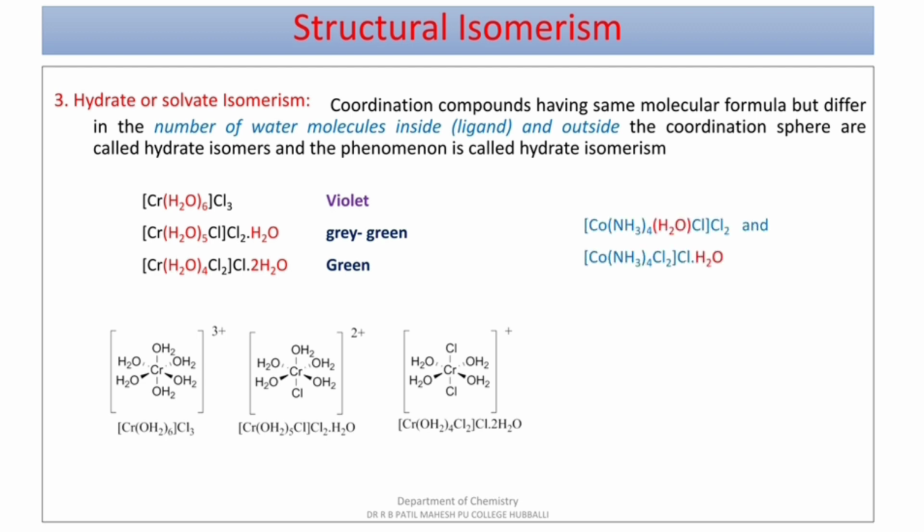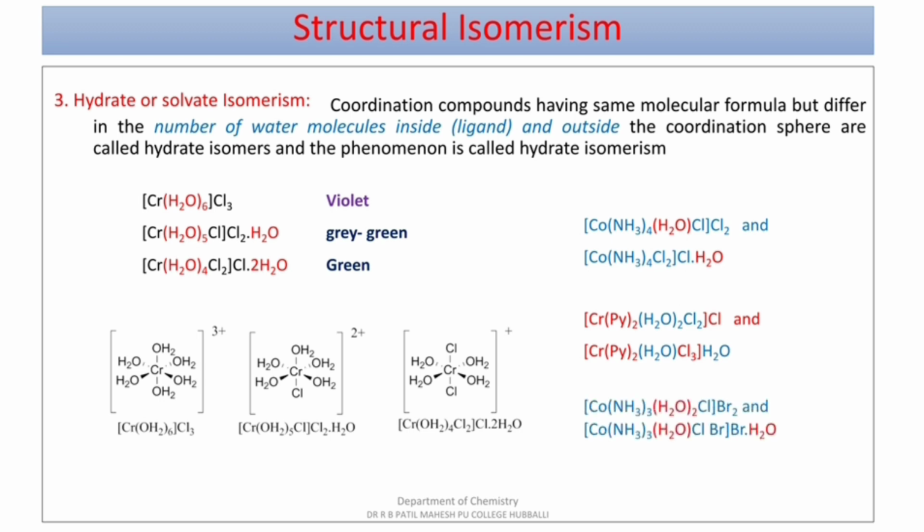Few more examples: [Co(NH3)4(H2O)Cl]Cl2 and [Co(NH3)4Cl2]Cl·H2O. Next example, [Cr(Py)2(H2O)2Cl2]Cl and [Cr(Py)2(H2O)Cl3]·H2O. You can observe the number of water molecules inside the square bracket as a ligand.